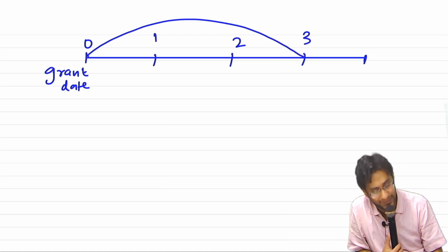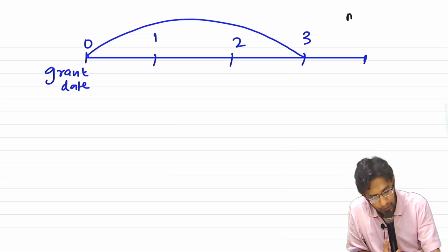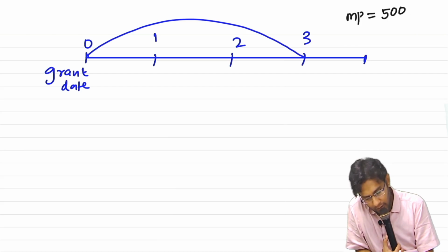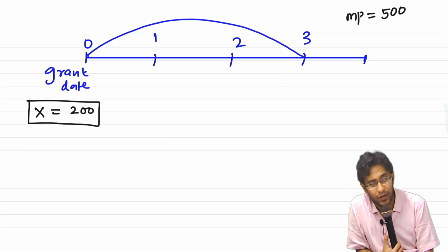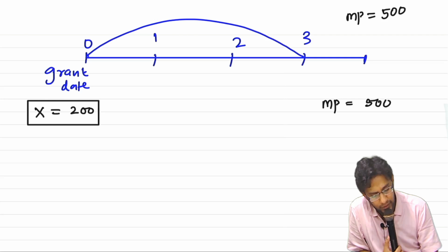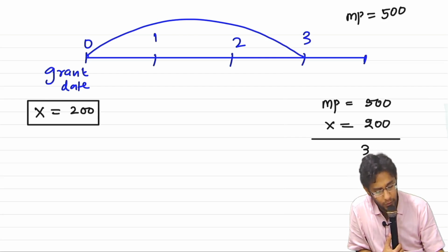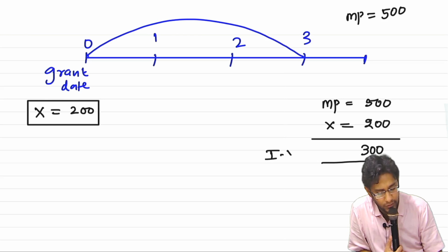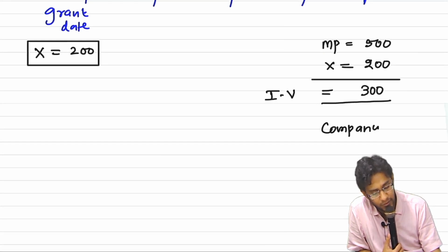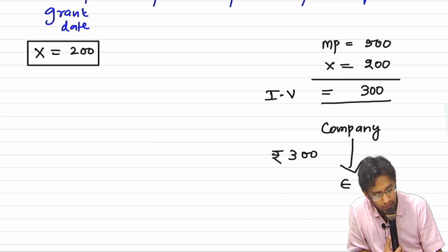Ultimately, when options are exercised, the company will see what is the market price of the share. On the day, let us say the market price of the share is 500. Exercise price in the option is 200. It's not the value of the option, it's the strike price, exercise price. You have a right to buy the share at 200, so if you exercise the option, you get a benefit of 300. This 300 is also called the intrinsic value of the option. So there is no issue of shares; the company directly pays cash of 300.